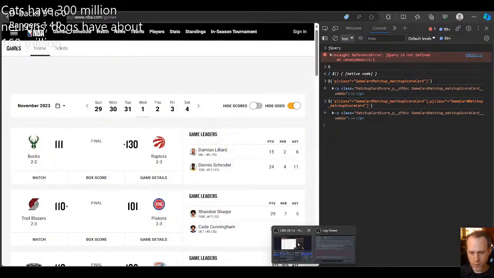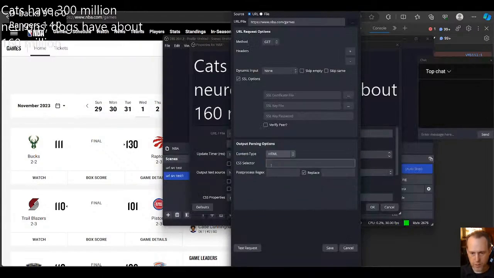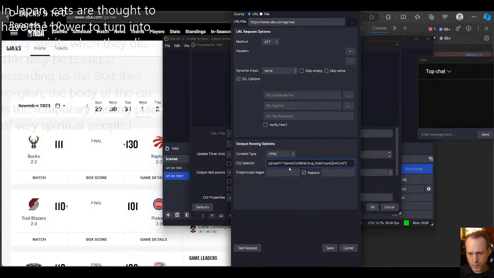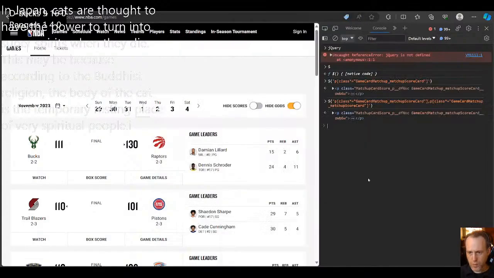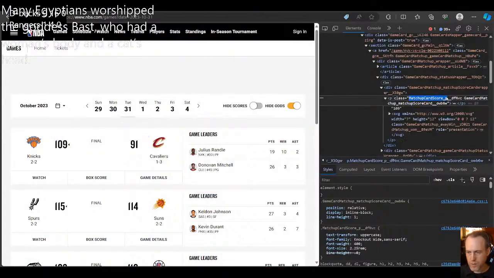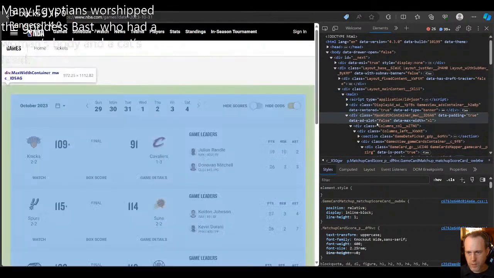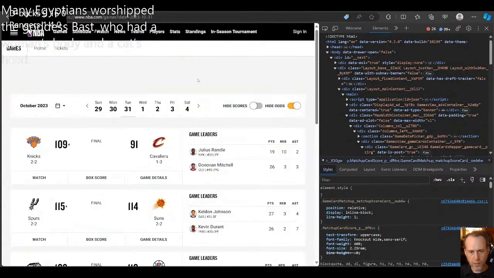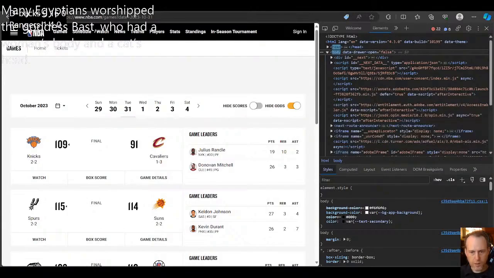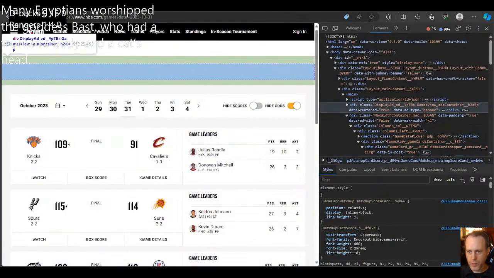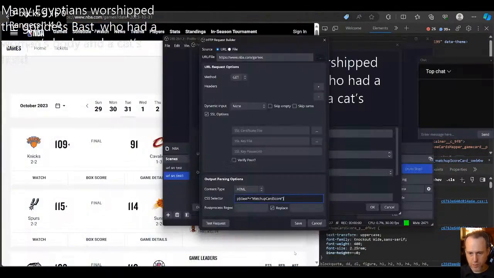Let's bring this in OBS and see what we can find in here. So let's go in HTML, CSS selector like that, and test the request. All right, so this one is not working out for us very well here in OBS. Well, it's possible that these things are being loaded after the page has loaded and they're dynamically loaded in. It is indeed possible. See, they load after a little bit, which is a problem because once OBS loads the page, there's no way for it to get it to wait or anything like that. It's just going to be based on this.